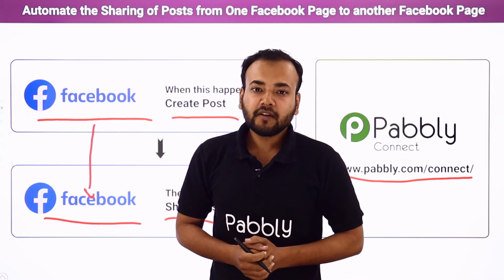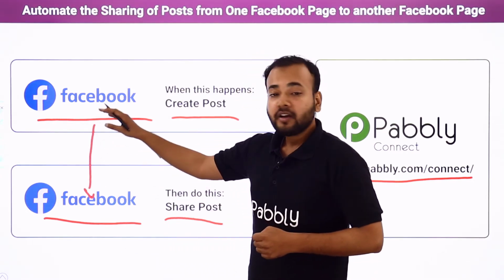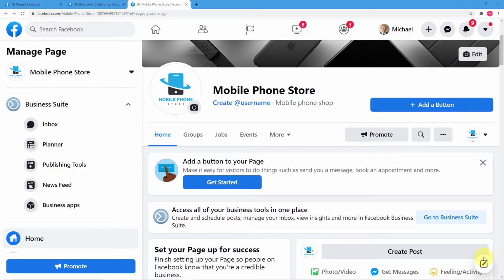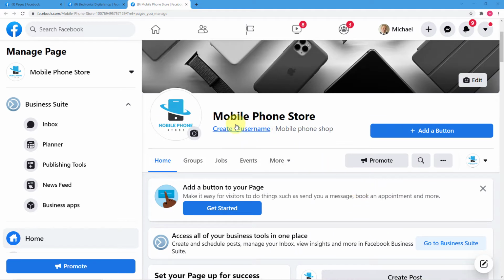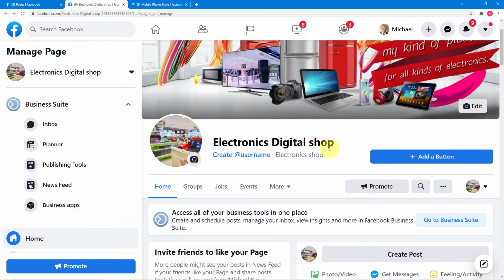So now let me give you a demo on my screen of how this automation or connection between your Facebook pages is going to work in real time. So guys, this is my computer screen and here you can see I'm on my Facebook page. This is my Facebook page and the name of the page is Mobile Phone Store. And this is also my Facebook page and this page's name is Electronics Digital Shop.